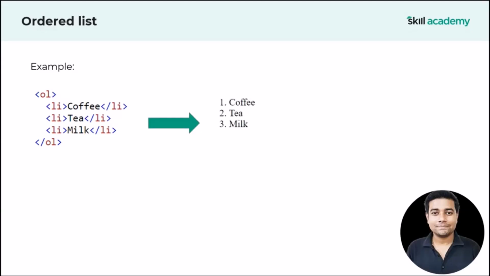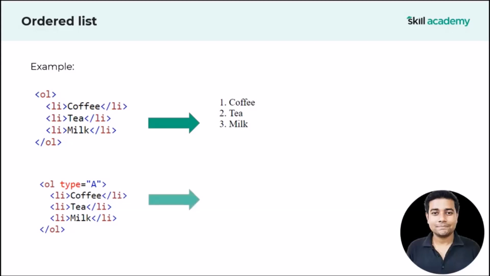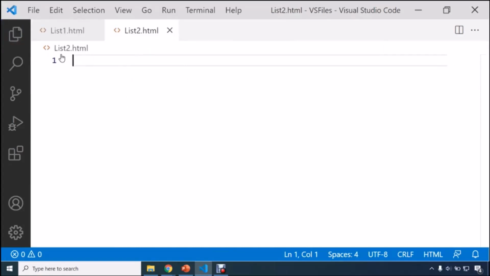Now, what kind of output will you have? This piece of HTML code will represent your set of items in numerical order. Why? Because the default value of the ol tag is 1. So coffee will be 1, tea will be 2, and milk will be 3. But it is not mandatory. I have already told you that we can change the type of our ol tag. If you want to start your ol tag with alphabets, then you use this attribute named type, and if you write capital A, then your set of items will be displayed like this. So this is how we are going to use ordered list in HTML. Now practically I would like to show you how we can use ordered list in HTML.